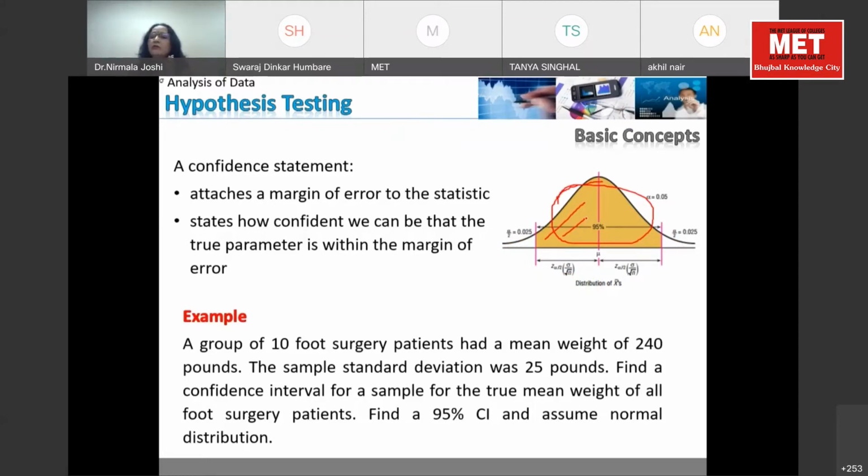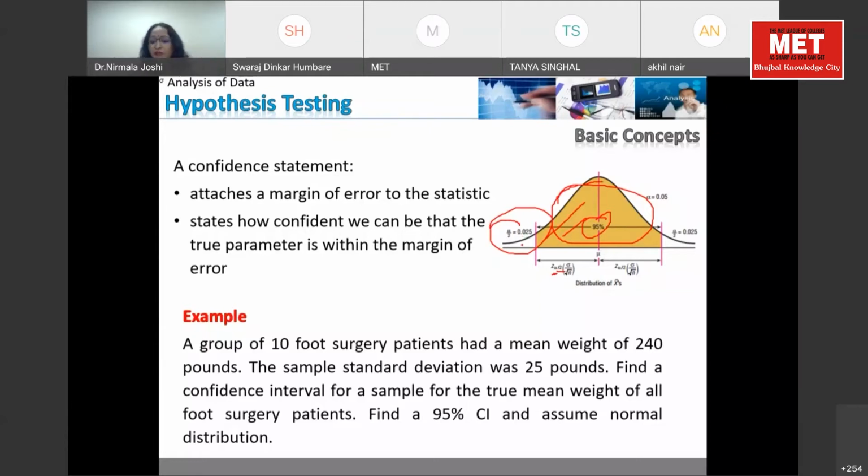So they have worked on millions of data and done the iteration, and on the basis of this, they said this is the Z area, where so many observations will fall under this category. So this area is described by them. We take the Z value from the tables given to us by the experts who developed these theories. So this is the Z value, and this is your alpha. Alpha is your level of significance. This is your level of confidence, 95%, so the remaining 5% is your level of significance.